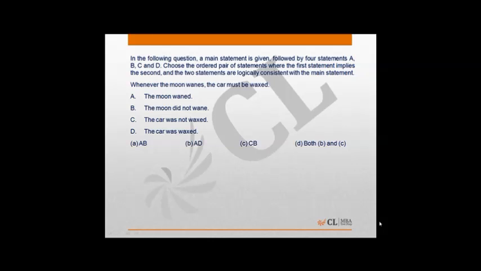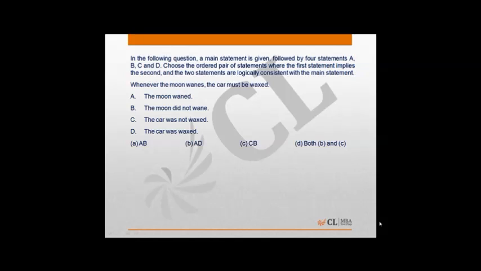Next we have a logical connector question. Let's look at this statement. It says whenever the moon wanes, the car must be waxed. Whenever is an if condition. So we can read this condition as the car must be waxed if the moon wanes. Now in this case, the moon wanes is a cause and car must be waxed is an effect. Let's look at the first option, A, B. A says the moon wanes. If moon wanes, then car must be waxed. So A and B are contradictory, hence A, B is not the correct option.